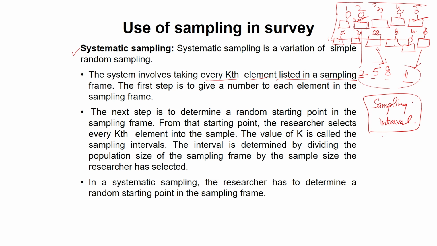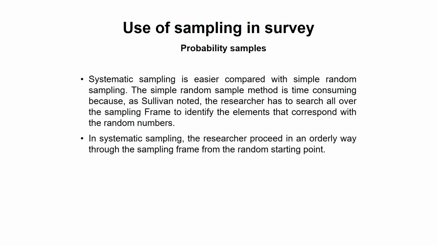In systematic sampling, the researcher has to determine a random starting point in the sampling frame. In our case, I started with 2. This is the random starting point from the sampling frame, and after that, we select every kth element. The next is probability sampling. In systematic sampling, it is easier compared with simple random sampling, because we already know what the kth factor is.